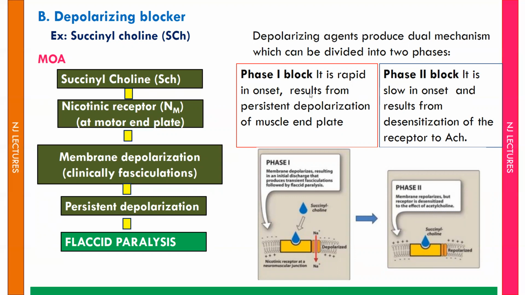So remember, in phase 1 block, there is a persistent depolarization which produces fasciculation followed by flaccid paralysis. And in phase 2, slow in onset, the membrane repolarizes due to the continuous exposure to succinylcholine, and the receptor becomes desensitized to acetylcholine. So the acetylcholine fails to restore the neuromuscular transmission, and at this point complete neuromuscular blockade is achieved.